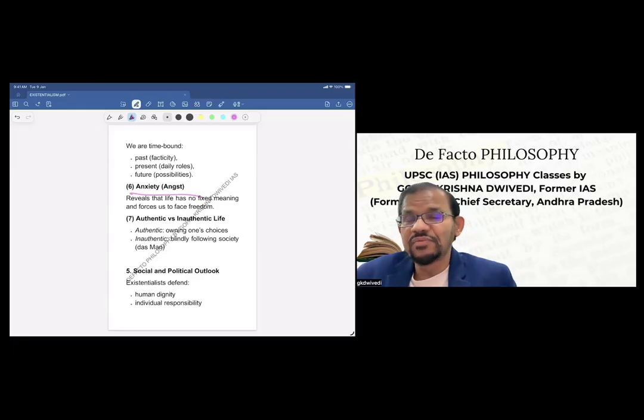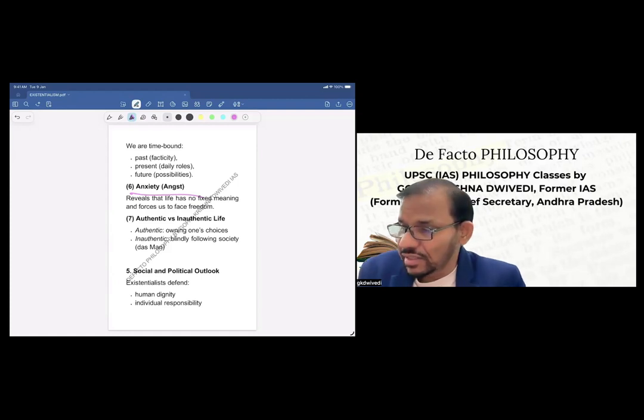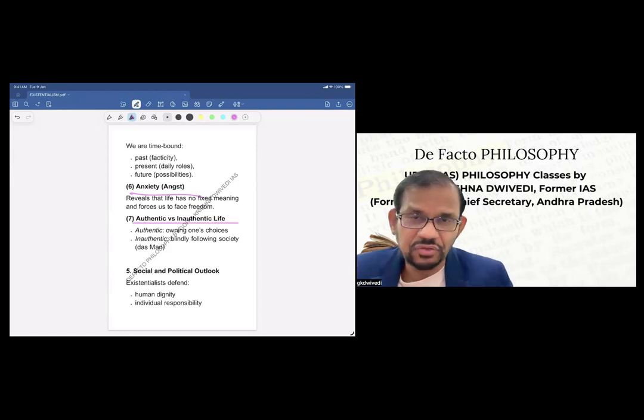As you know, freedom plus responsibility, as we told earlier, leads to anxiety. Then authentic versus inauthentic life, which we have also discussed earlier. Authentic means owning one's own choices, living as per your own choices. Inauthentic means blindly following society and living as per the dictates or choices of others.